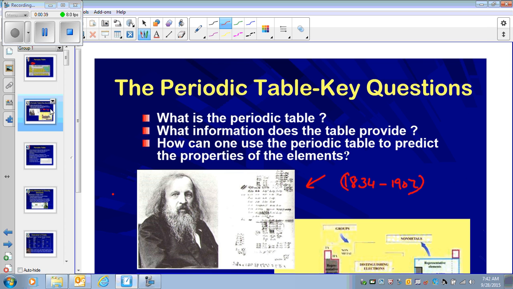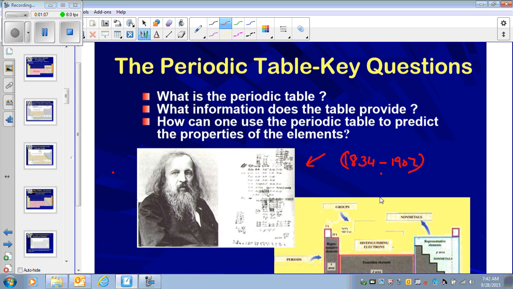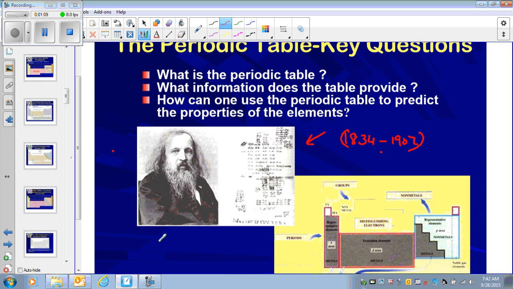But the one scientist who is known as the father of the periodic table is Dmitry Mendeleev. He was the first one who actually gave us a table format. Scientists did work on it before then, but they were giving us ideas how elements could be put together in different sets based on their properties. But Mendeleev was the first ever scientist who gave us a periodic table in the form of a chart, where you can see all the elements in one form.